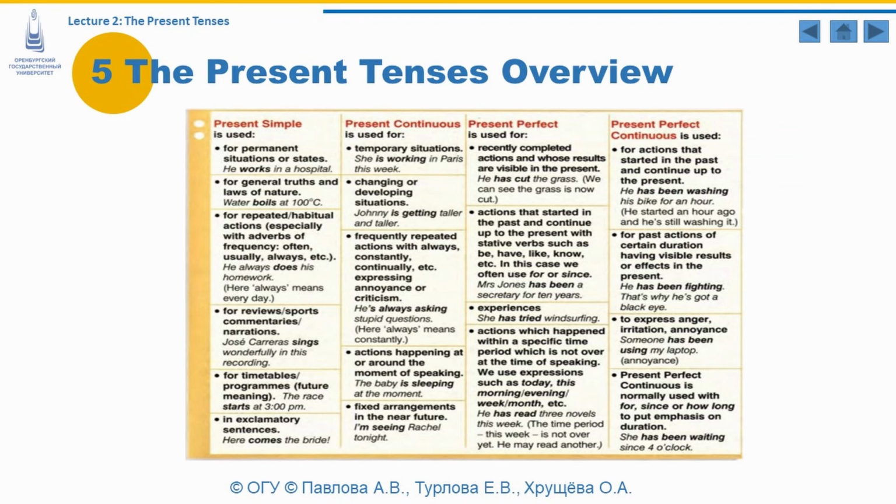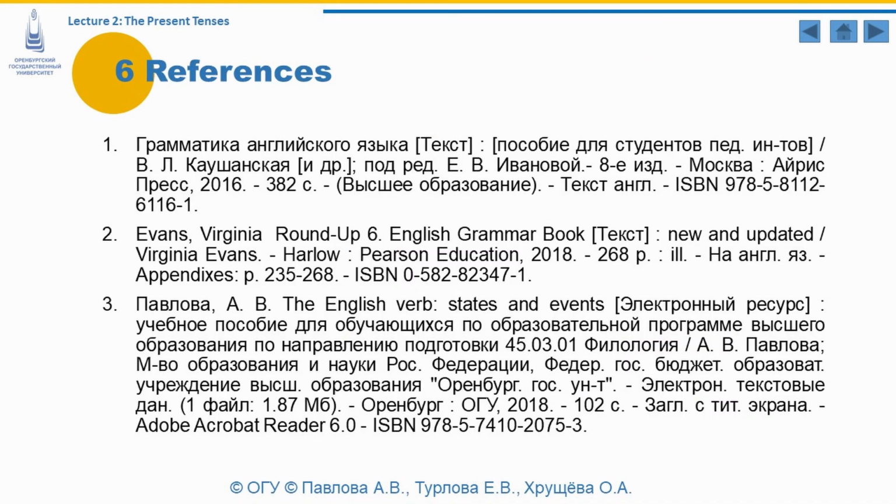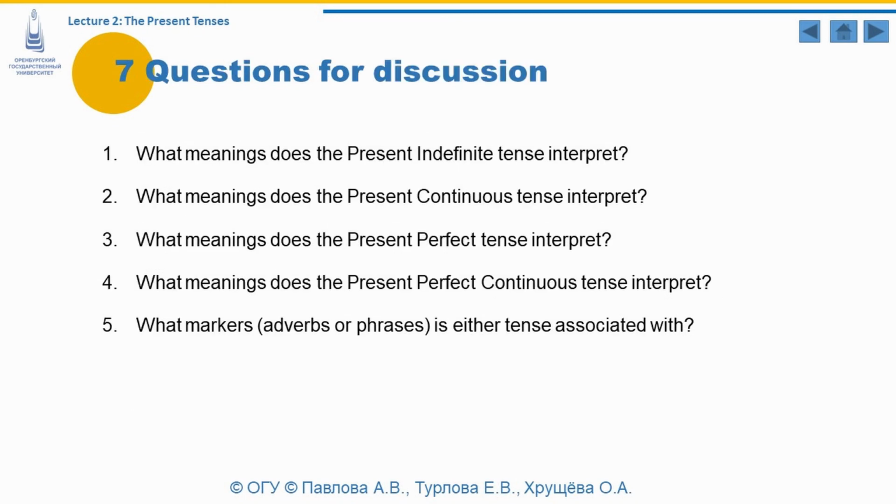Here you may see the present tenses overview with all the tenses mentioned above and their usage in context and their explanation of different meanings. The slide gives you the references of the books and sources that you may consult while getting ready for the seminars, for the credit or for your exam. This slide shows you the questions for discussion which may be useful for you for revision and for outlining general facts about the present tenses of the English language.